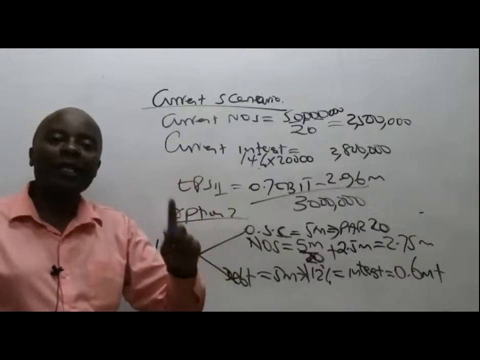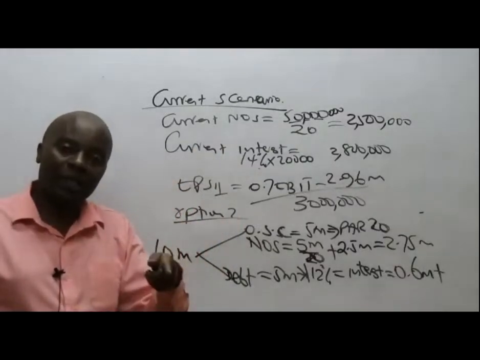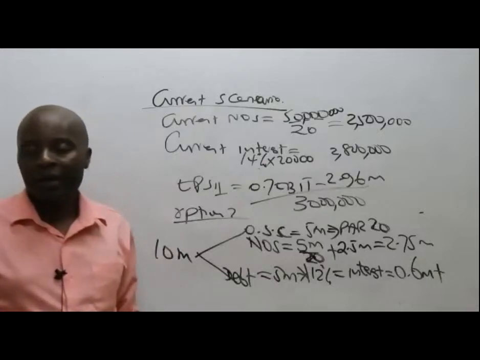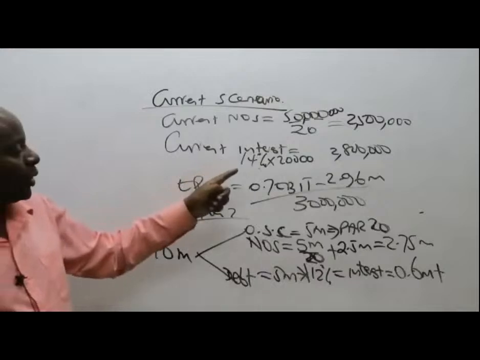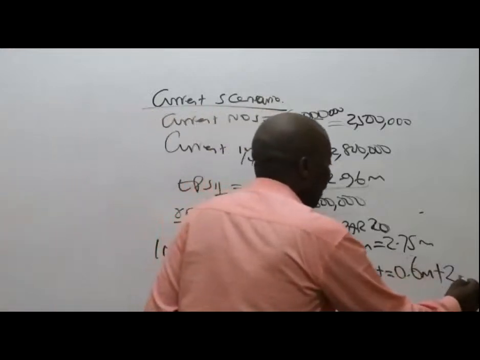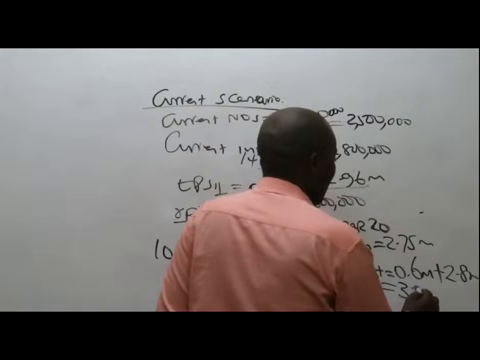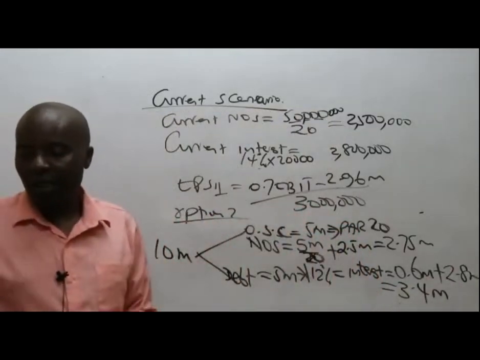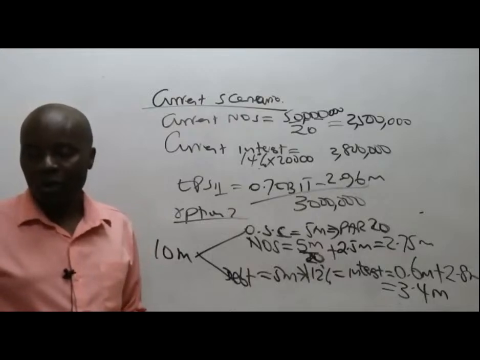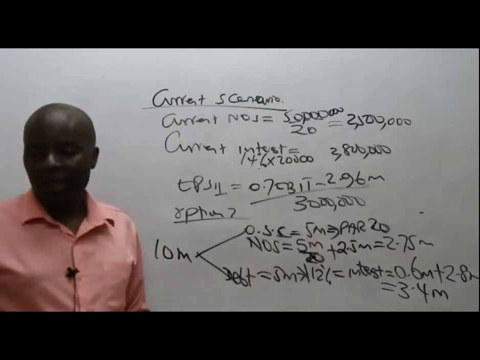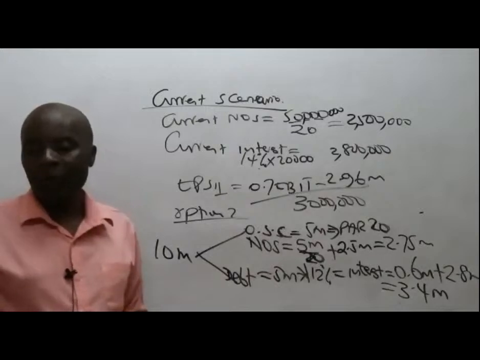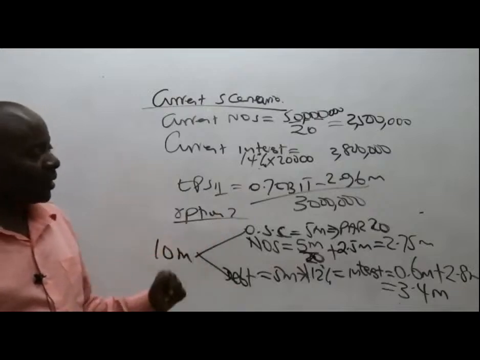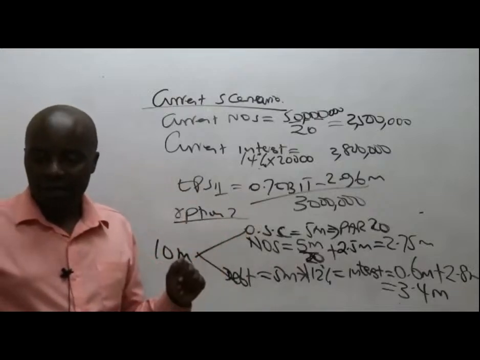Because there is nowhere they have told us that the old interest will be surrendered. No, we shall be adding on to our old loan. So the old interest was 2.8 million. So plus 2.8 million. There is a good student giving me 3.4 million as the total interest. So preference dividends, that will remain. We shall use the old one.